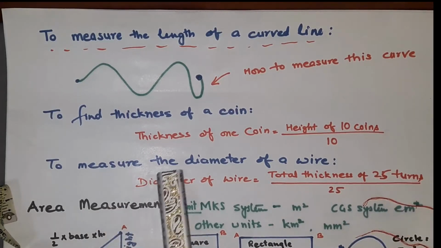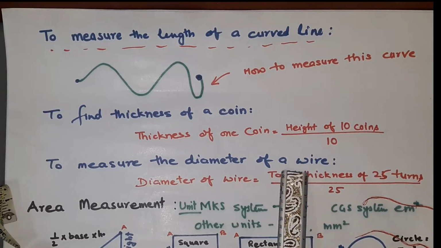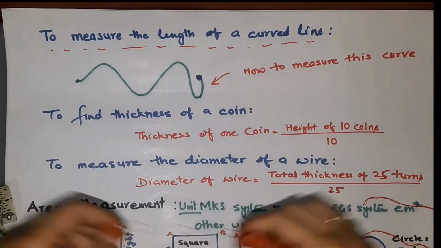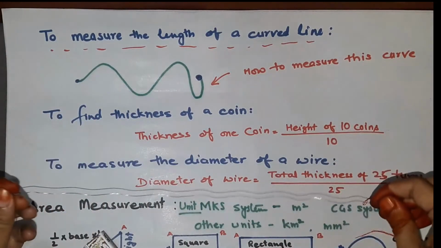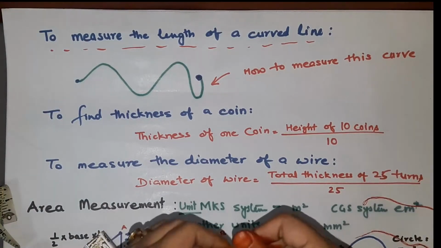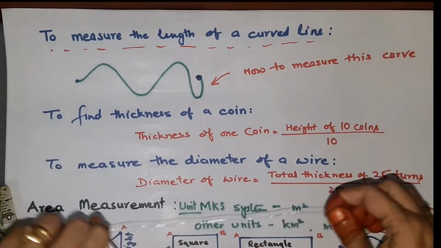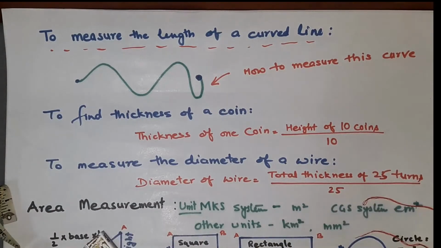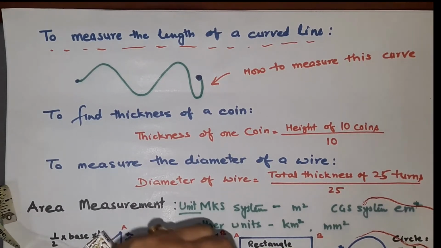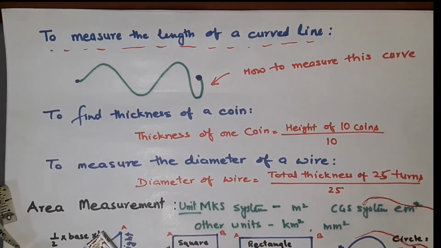Now next, to measure the diameter of a wire. Wire, you know wire is very thin. Okay, any kind of wire you can take. So I am taking one, this is a wire. Okay, and we have to measure the thickness, sorry, the diameter of a wire. Okay, so already you know it's very thin. So how to measure it? So again, what we have to do, we have to roll it on a pen or on a pencil. Okay, so that is the turns.